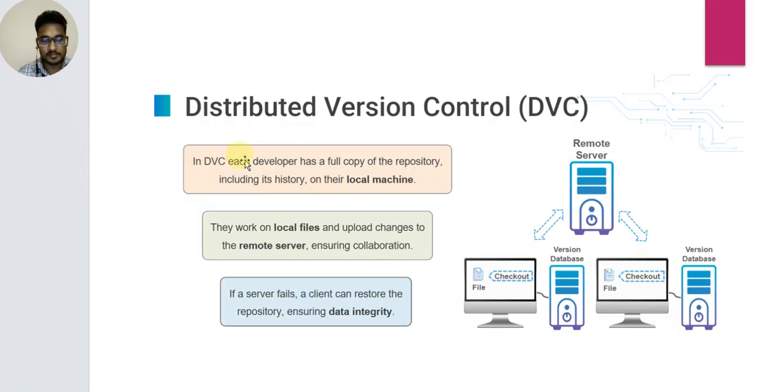In a distributed version control system, each developer has a full copy of the repository, including its history, on their local machine. The history is saved on the local machine. They work on local files and upload changes to the remote server. They work on the local files in the version database, and when the work is complete, they upload the files to the remote server.